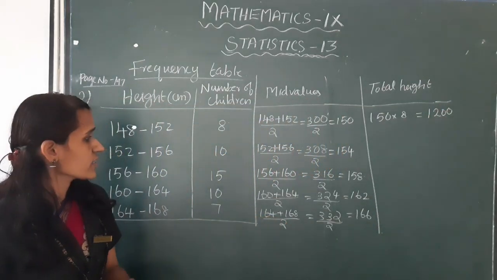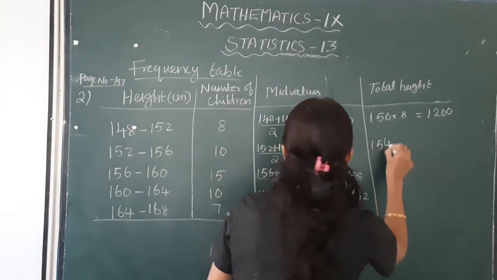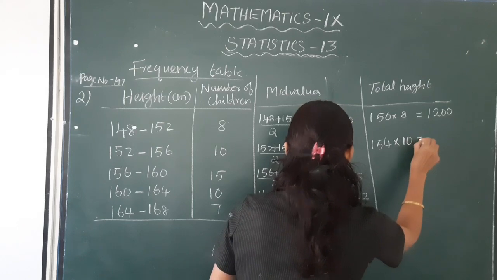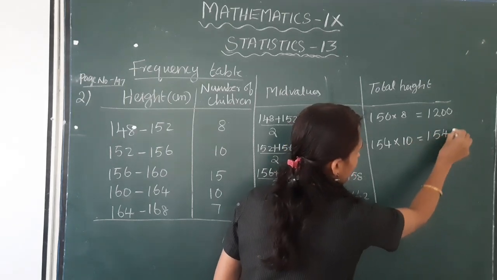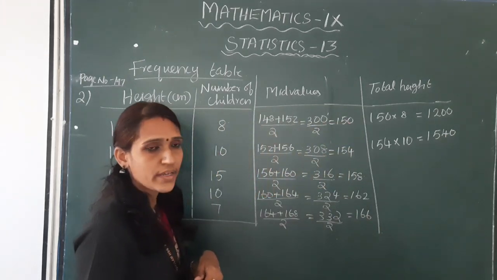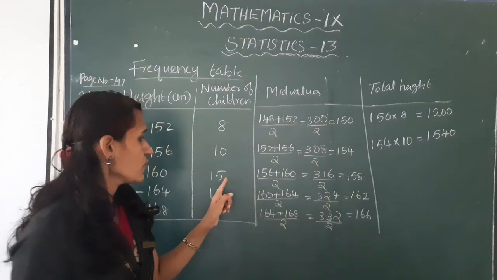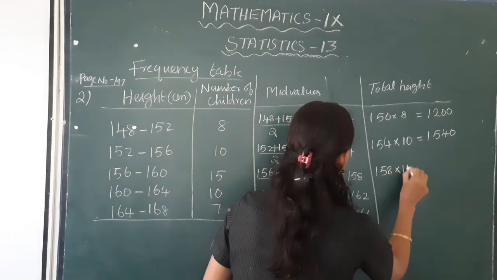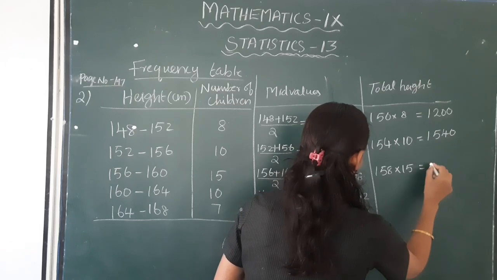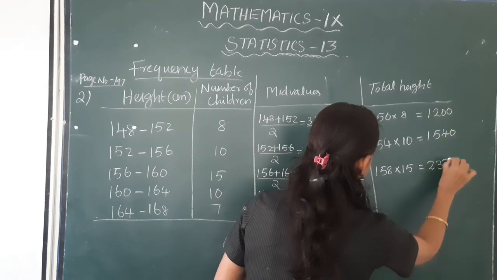Okay, next, 154 into 10. This is equal to 1540. Okay, next, 158 into 15. This is equal to 2370.